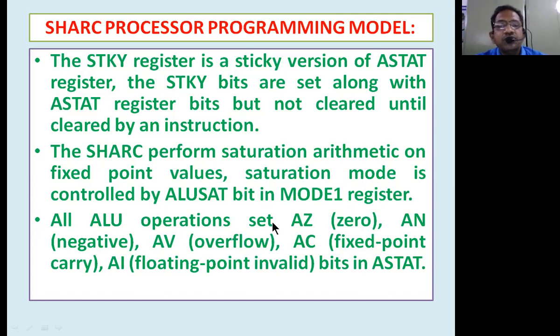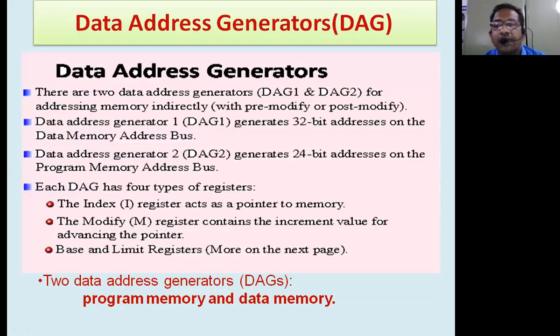Apart from this, it has several other flags known as the zero flag, negative flag, overflow flag, fixed point carry flag, auxiliary carry flag, and floating point invalid flag. All these are the flag bits normally used in the arithmetic status register. This is what the programmer is going to use. All these registers are normally used by the programmer. Therefore, it comes under the programming model.